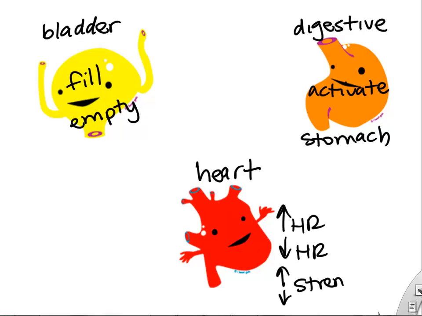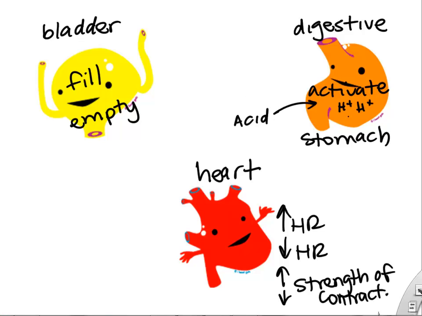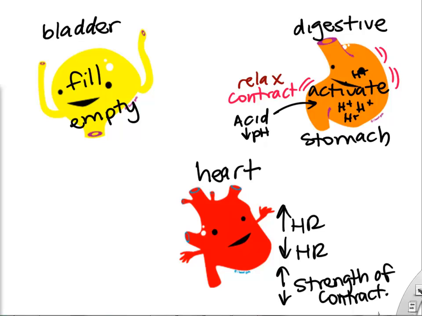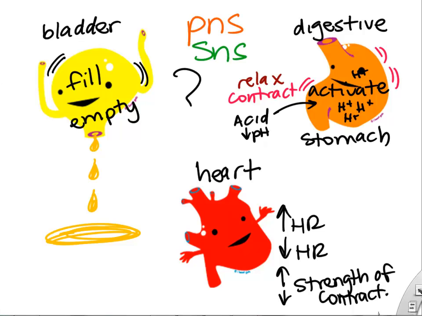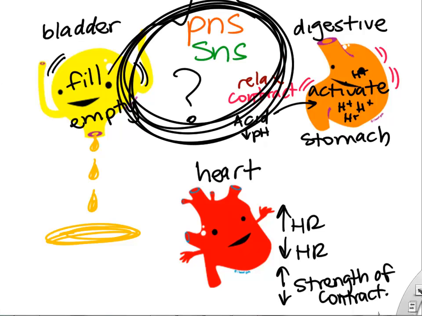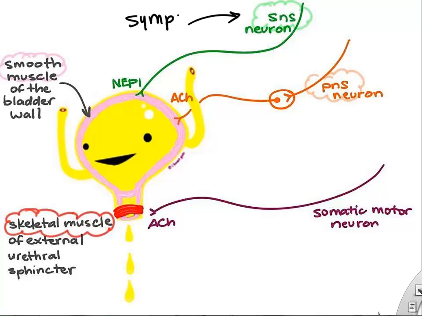Okay, and so we're basically talking about the bladder filling or emptying, the heart speeding up or slowing down, the stomach making stomach acid, contracting, or relaxing. So we want to know which of these actions will occur when we activate our parasympathetic versus our sympathetic nervous system. All right, so here's the wiring for our bladder.